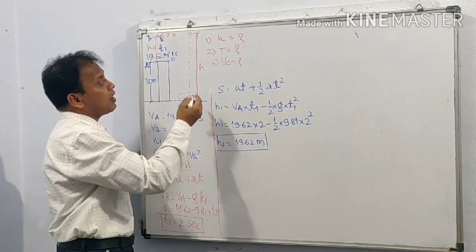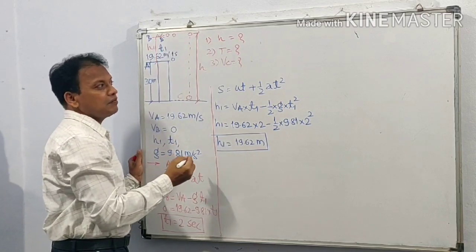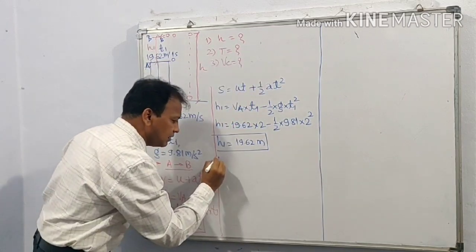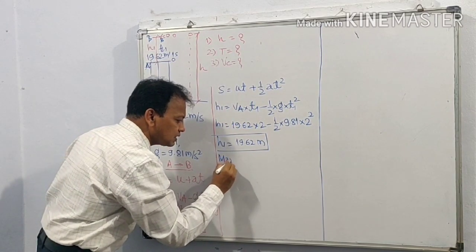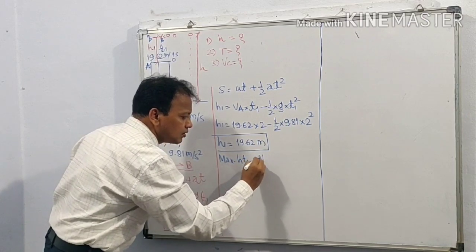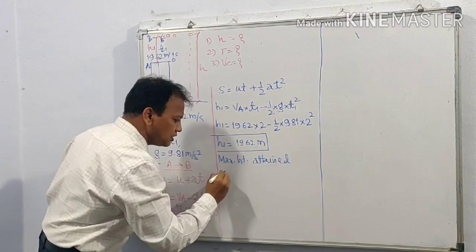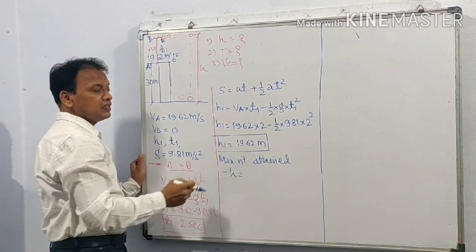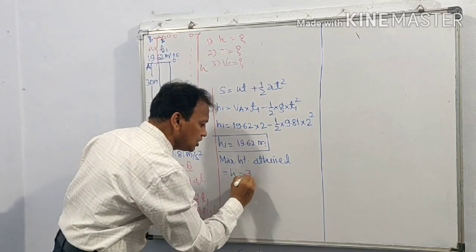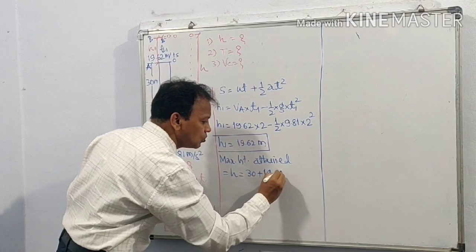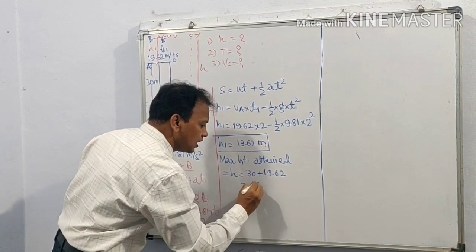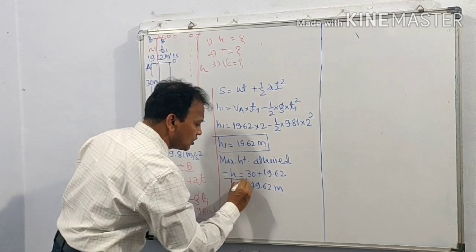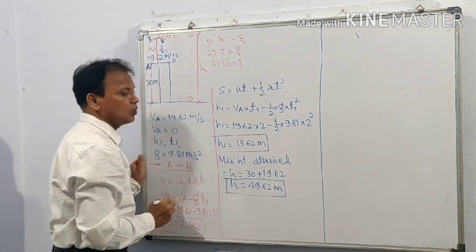So maximum height h is the maximum height attained by the ball above the ground. Let us write this answer first. Maximum height attained above the ground is h is equal to 30 plus this height, that is 19.62. So 30 plus 19.62 is equal to 49.62 meter. So h is equal to 49.62 meter above the ground.